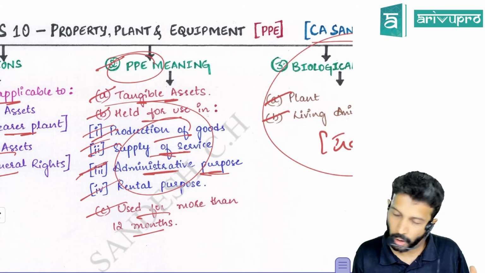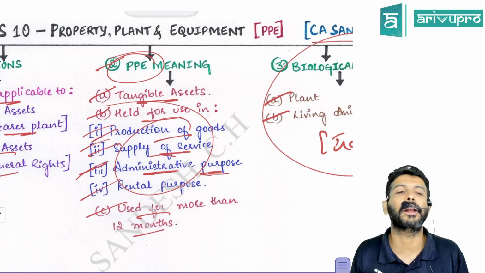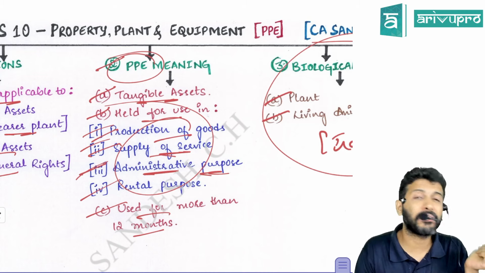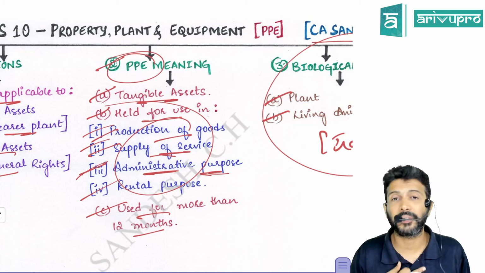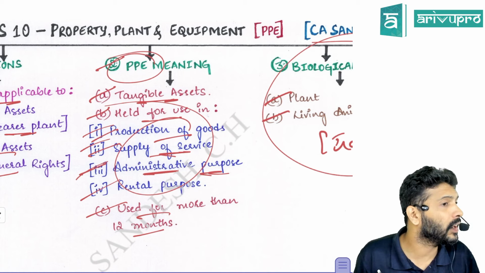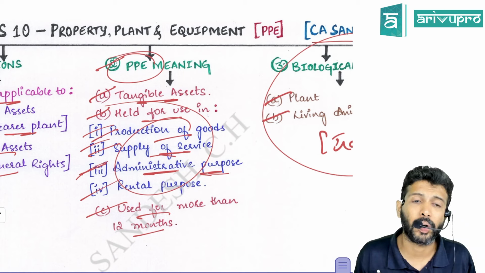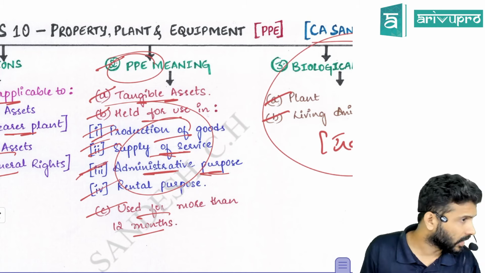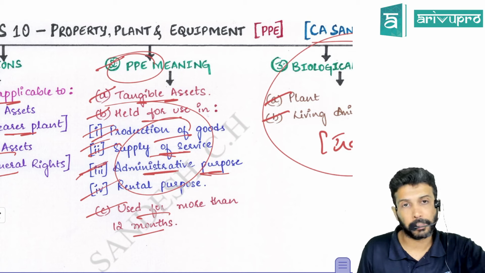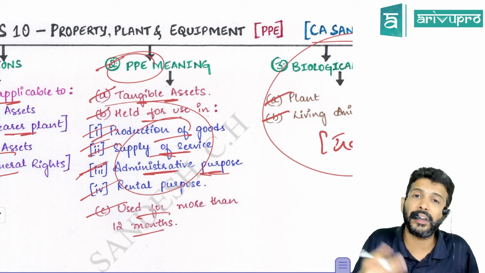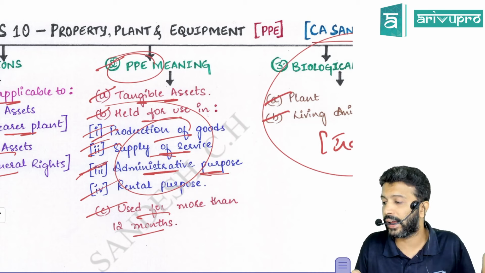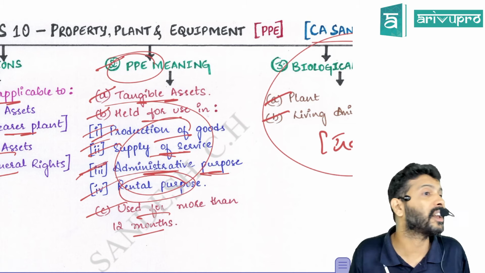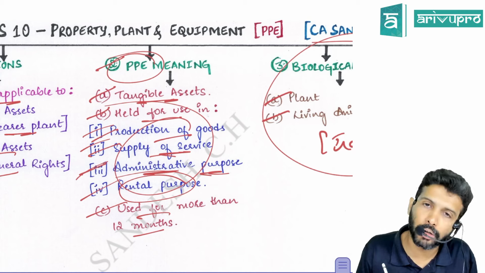The fourth criteria is rental purpose. Some property, plant and equipment, especially land and building, we buy with what intention? Let's say we have some surplus money and we purchase one land or one building. The intention is to earn some rental income or for capital appreciation. Maybe we purchased it at 10 lakh rupees and feel that after 2 years its value may become 15 lakh, 20 lakh. Even those purchased with an intention to earn rental income are also PPE.